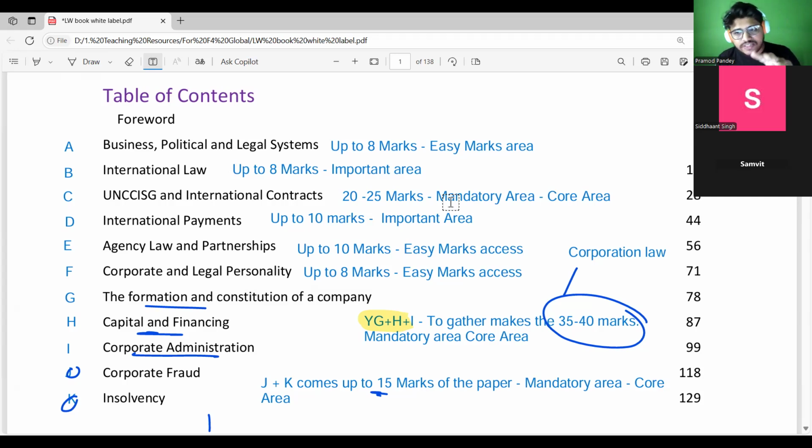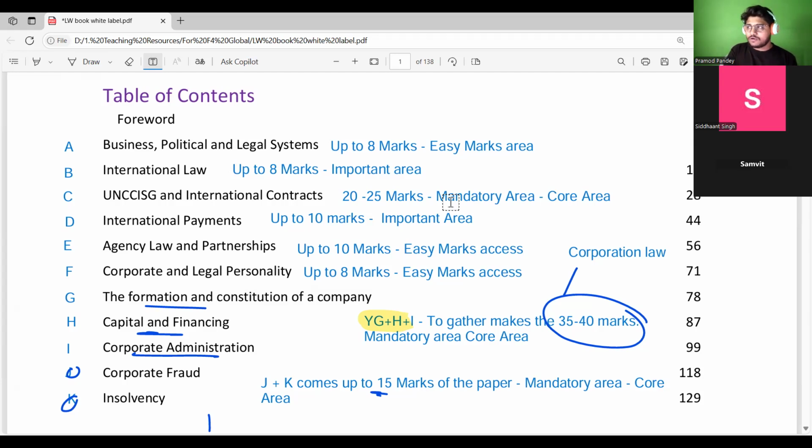Agency and partnership law, which is there in your UK law or global law, can give you some easy marks, and that will be there for your 10 marks. Then corporate and legal liability, legal personality, can come for 8 marks. A 1, 2, 3, 4 question, that will be an easy marks portion, right? Then you will be having corporation law, and that can give you some good weightage of marks.